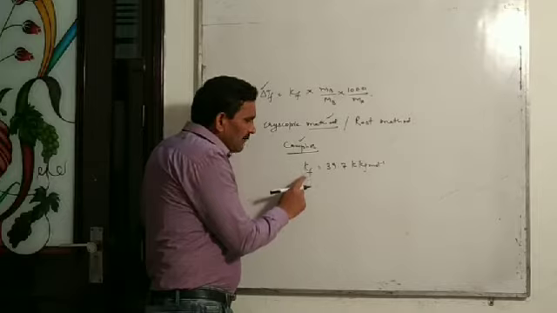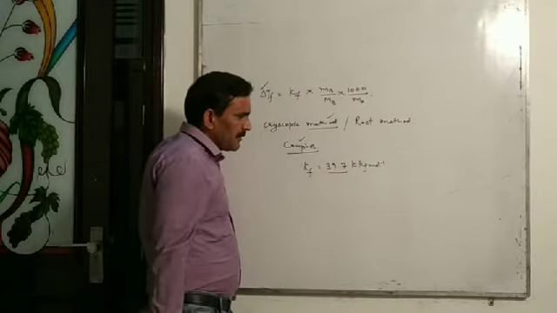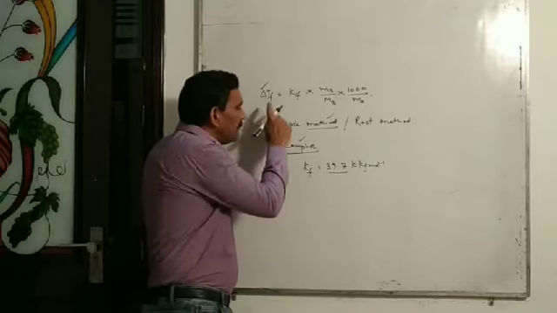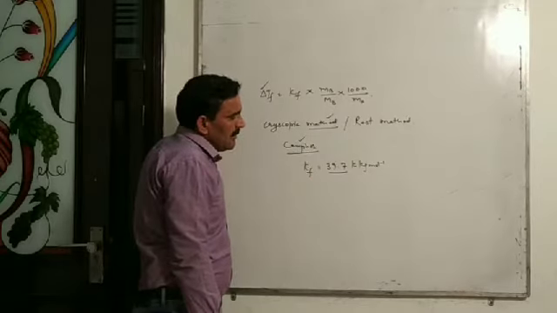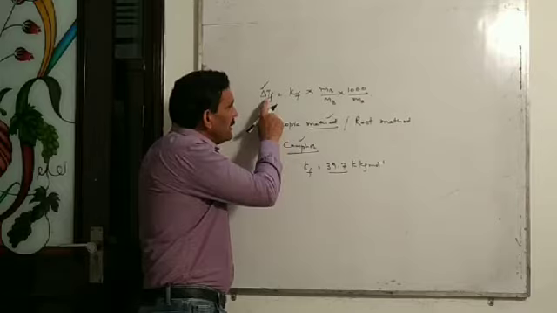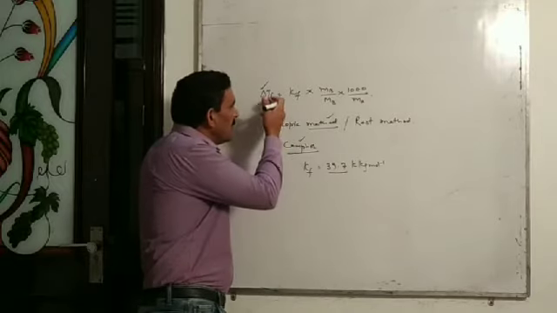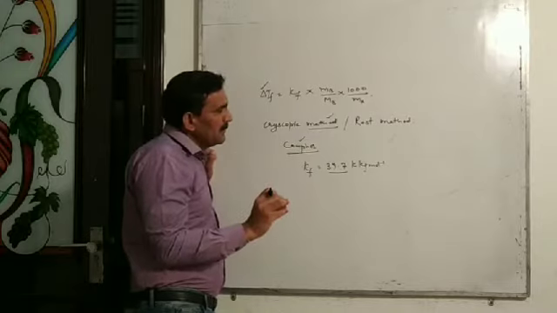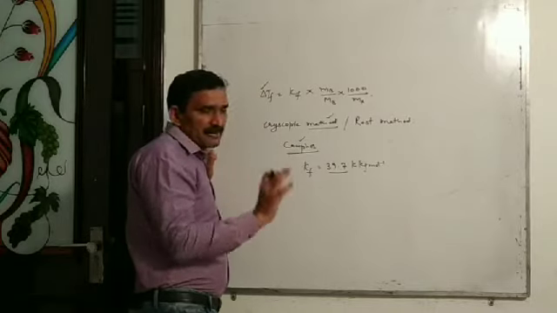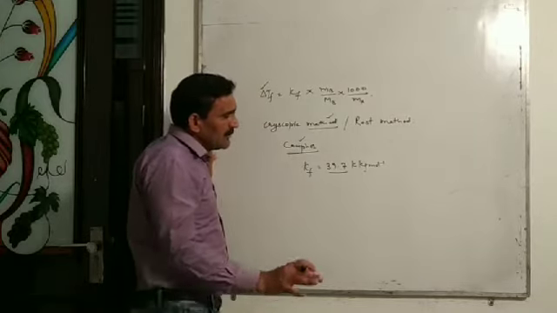As the value of Kf for camphor is very high, there will be more depression in freezing point of the solution containing non-volatile solute, and that depression in freezing point, as it is high, can be practically measured even using an ordinary thermometer, a normal thermometer.